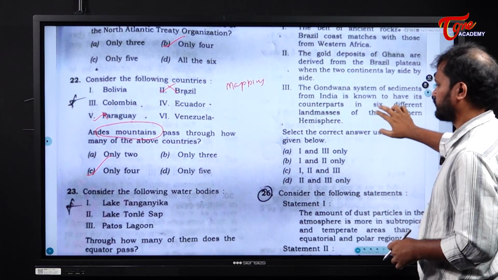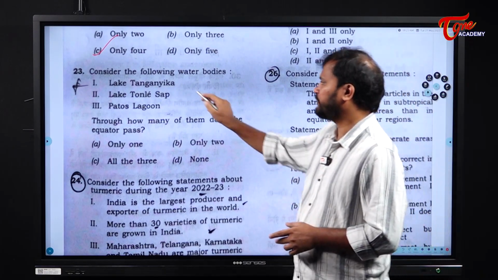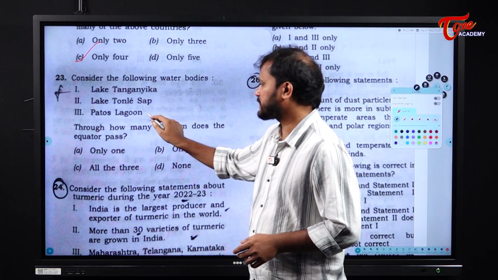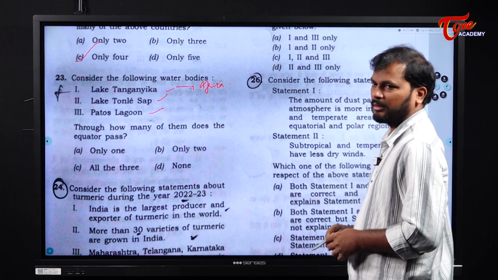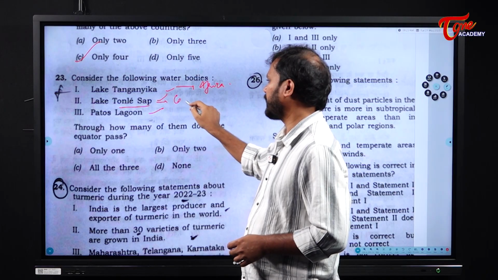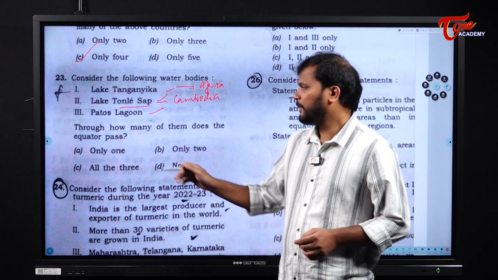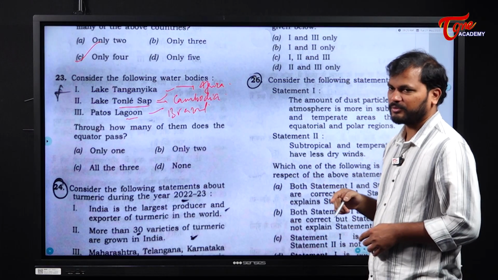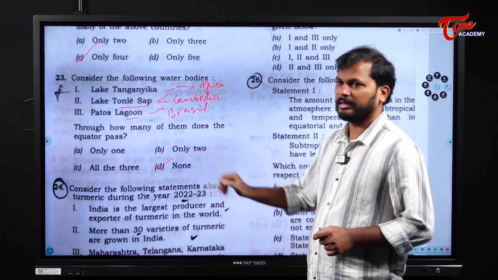Clear? Next. Consider the following water bodies. First one, Lake Tanganyika. Next, Lake Tonle Sap and Patas Lagoon. See, Lake Tanganyika is in Africa. Next, Lake Tonle Sap is in Cambodia. And Patas Lagoon is in Brazil. Now, if you go through the mapping, the equator passes through none of them. So the answer is D, none.